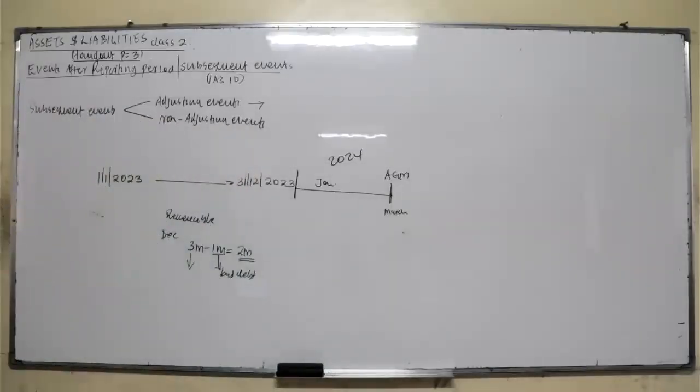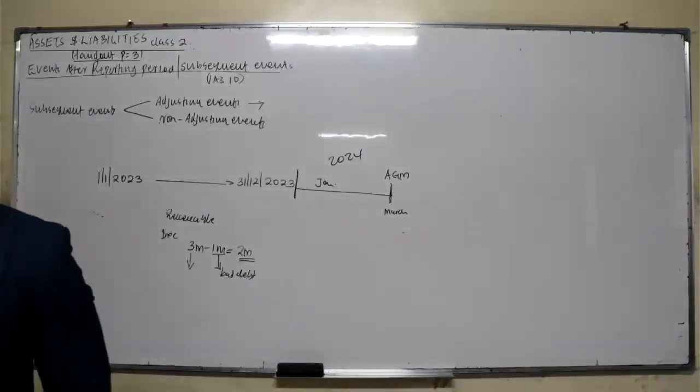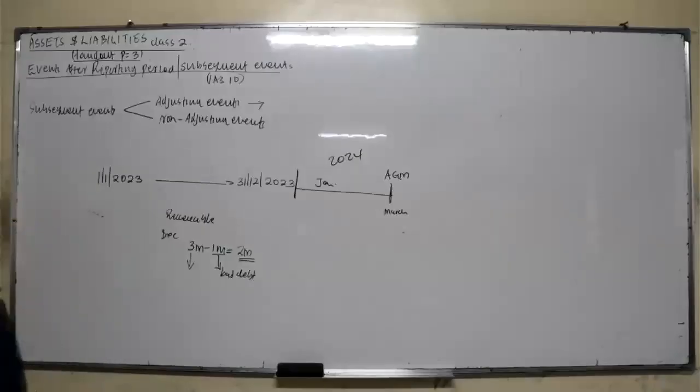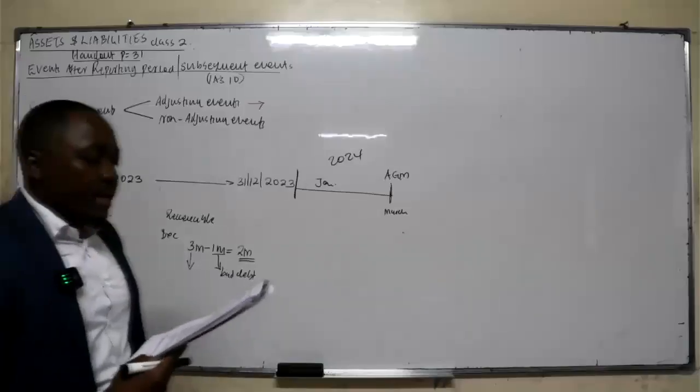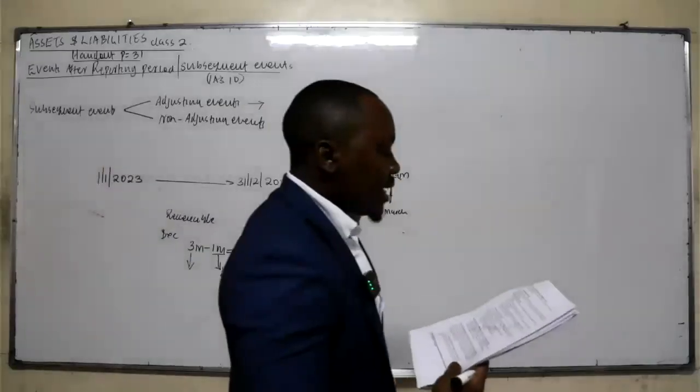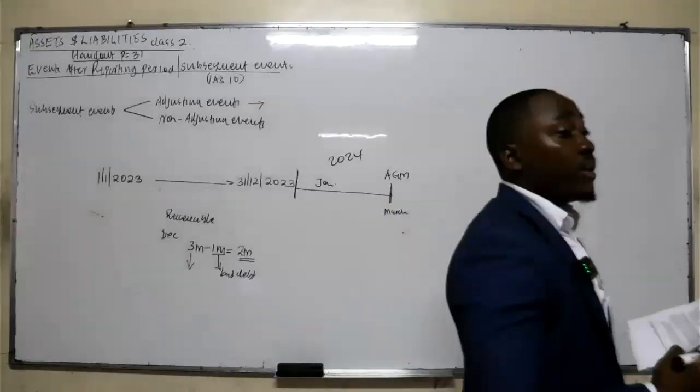And what are the adjusting events? These are events that take place after the balance sheet date, which is the reporting period, providing additional evidence. Can you underline additional evidence? Providing additional evidence of conditions that existed at the end of the reporting period.